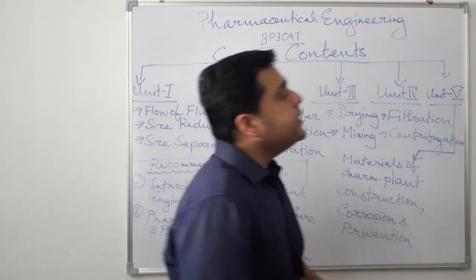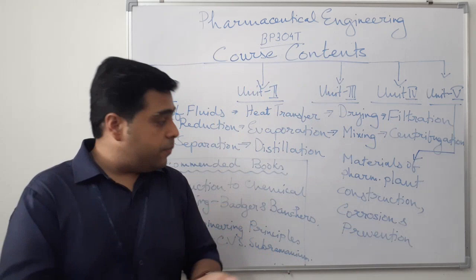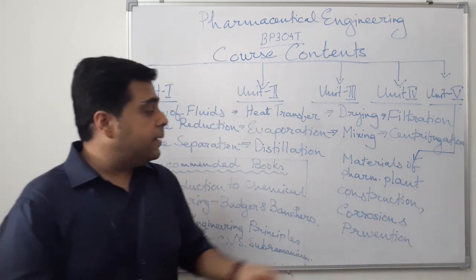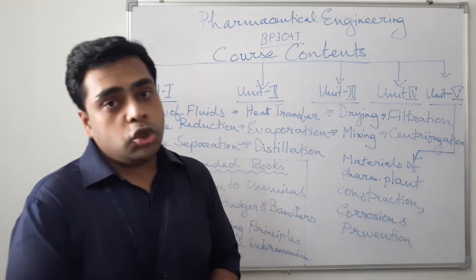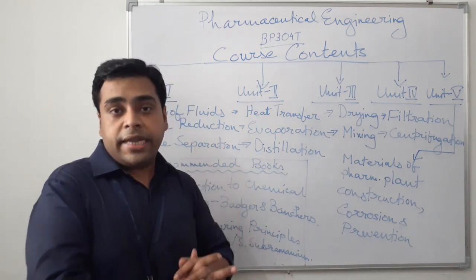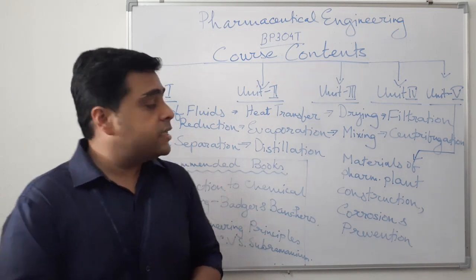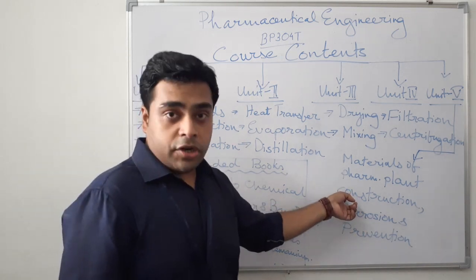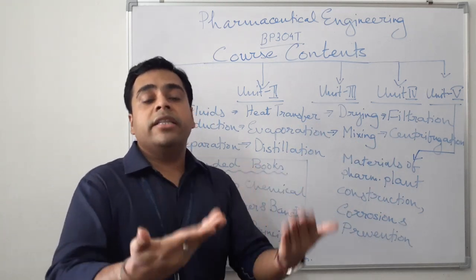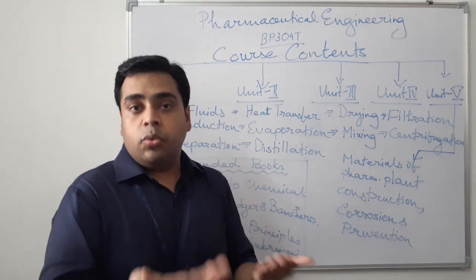And the last unit, Unit 5, comprises a very important chapter, that is materials of pharmaceutical plant construction, corrosion and prevention. It is entirely based on the industrial experiences or the industrial processes involved in plant construction, the layout, the design of the industrial process, where the products are being manufactured routinely.